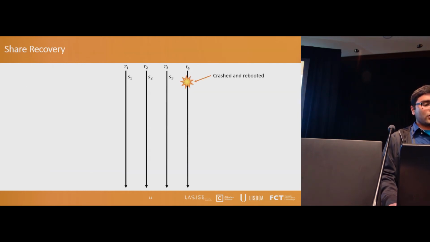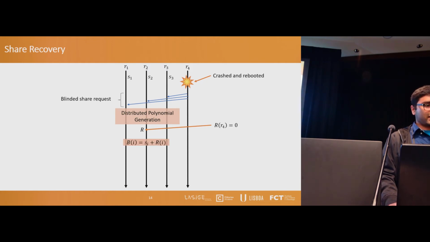So using this protocol as a base, during recovery, a recovering server asks for the blinded state from other servers. Those servers generate random polynomials and use them to blind their shares before sending them to the recovering server.